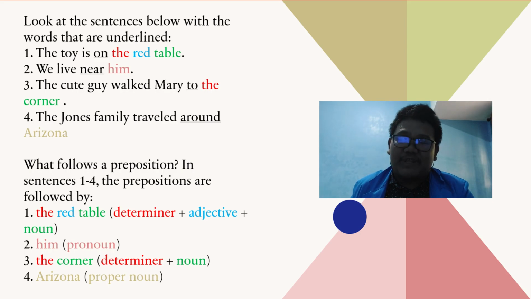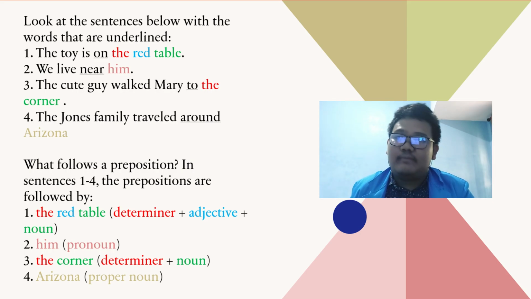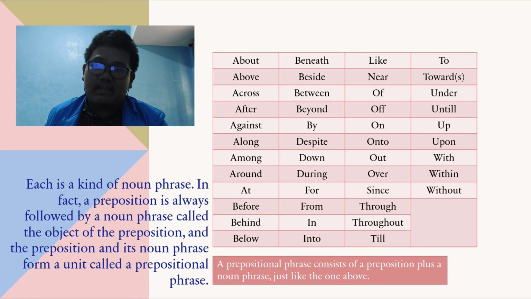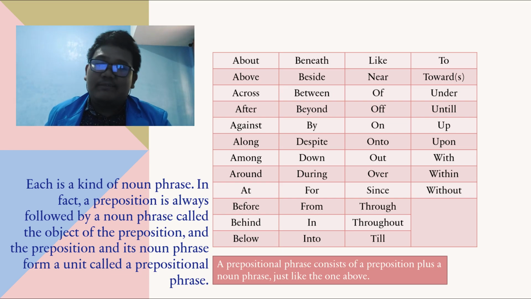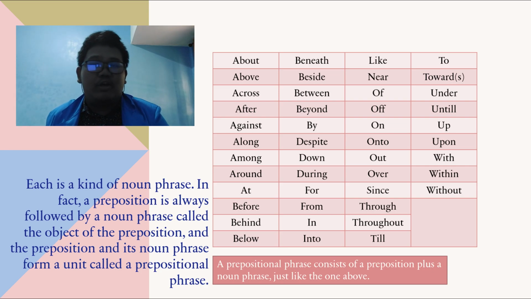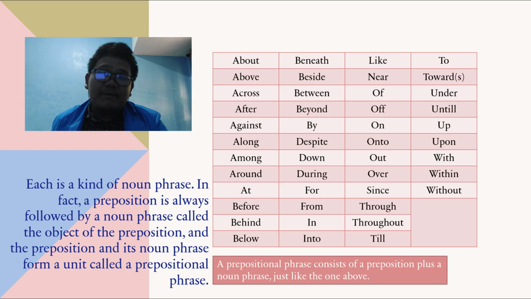So to construct a prepositional phrase, you need to make it like this. It is a kind of noun phrase. In fact, a preposition is always followed by a noun phrase called the object of the preposition, and the preposition and its noun phrase form a unit called a prepositional phrase. For example, the words about, above, across, after, against, along, among, around, at, before, behind, below, beneath, beside, between, beyond, and everything that is on this tab. A prepositional phrase consists of a preposition plus a noun phrase, just like the one above.